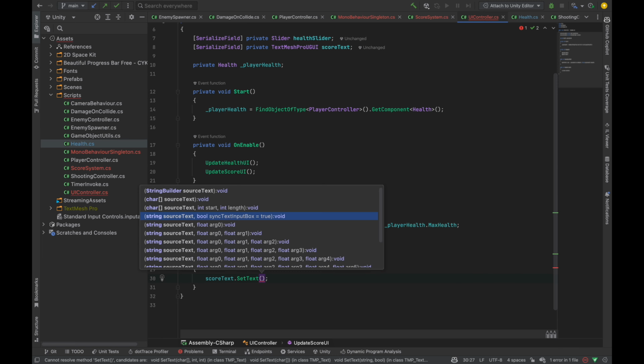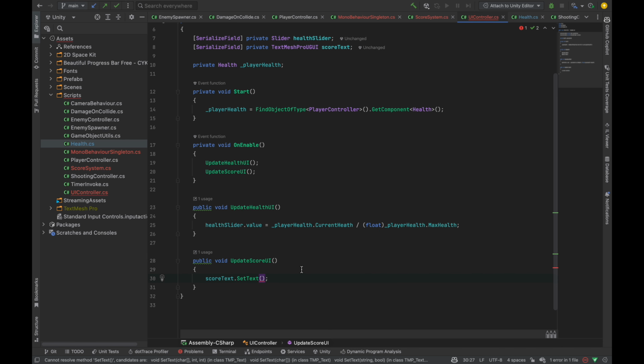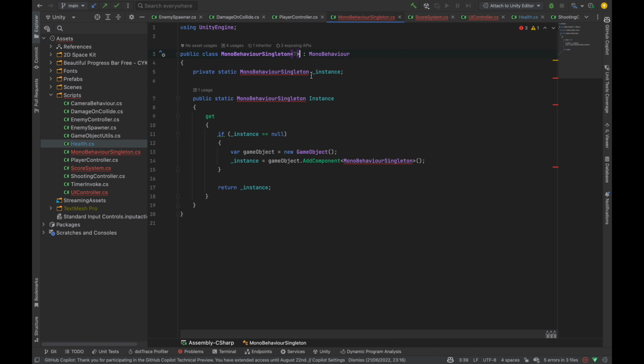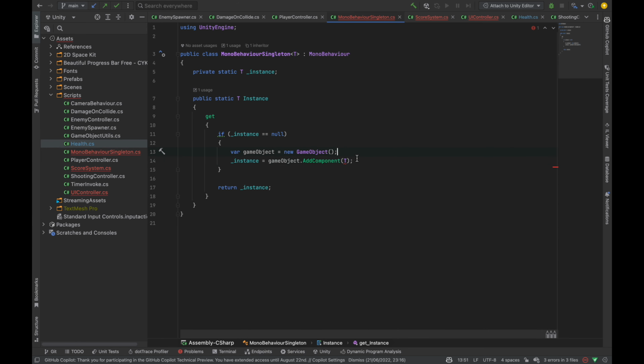You need to know that until this day I was using Rider as my daily IDE at work and personally, but I don't feel good about paying as much for this application, especially after price increases. Don't get me wrong, I really like Rider, but I think it is too expensive now.